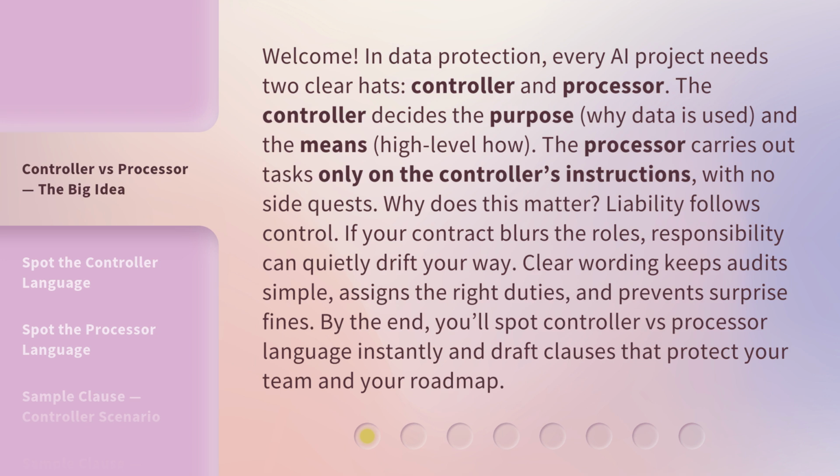If your contract blurs the roles, responsibility can quietly drift your way. Clear wording keeps audits simple, assigns the right duties, and prevents surprise fines. By the end, you'll spot controller versus processor language instantly and draft clauses that protect your team and your roadmap.